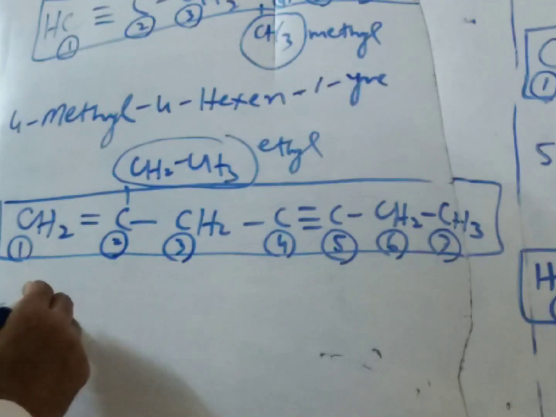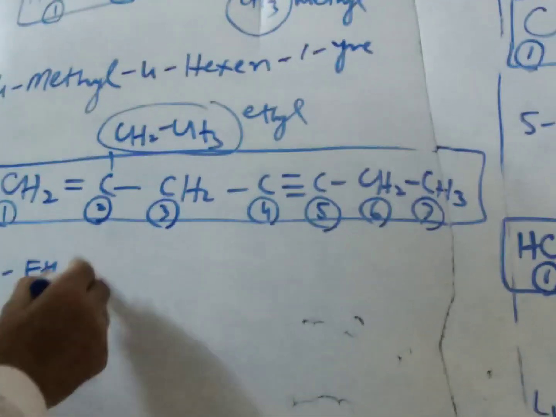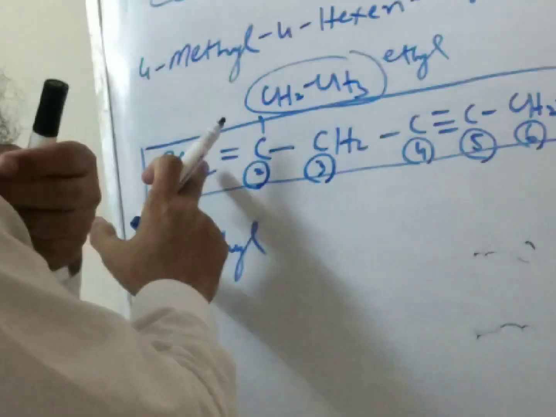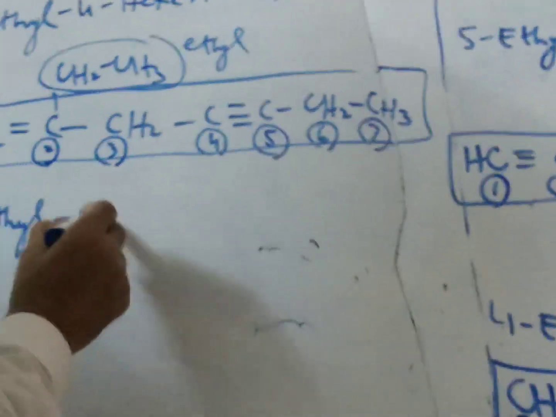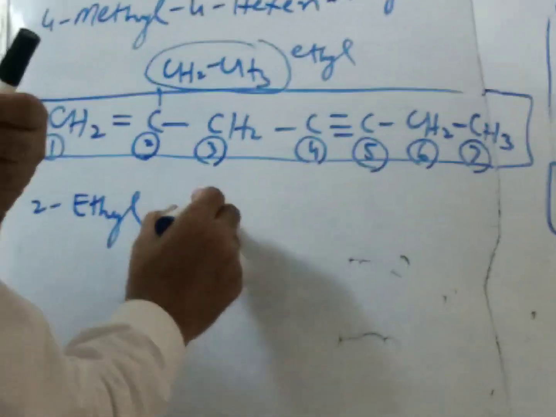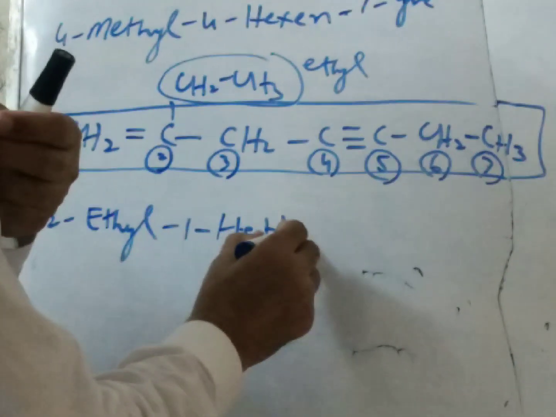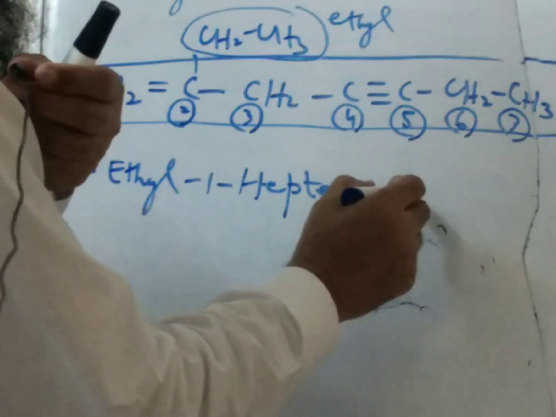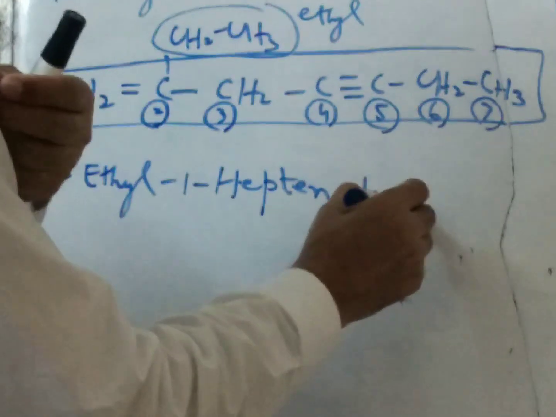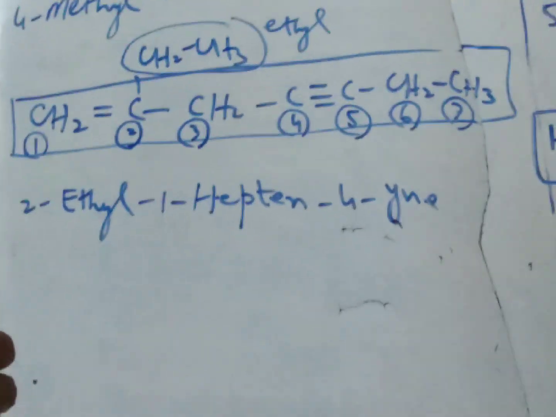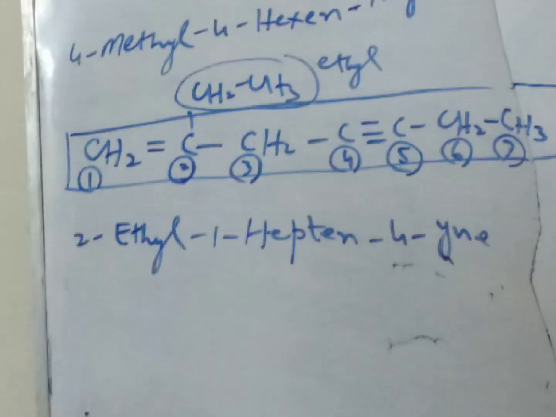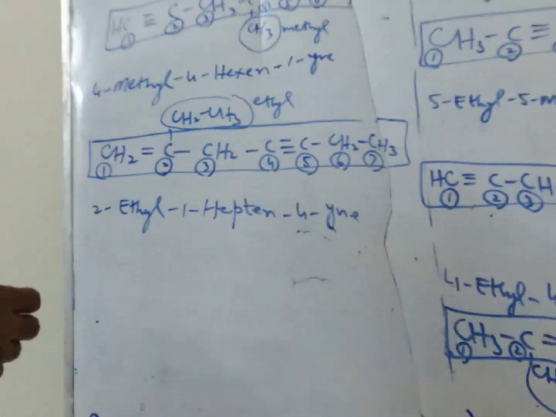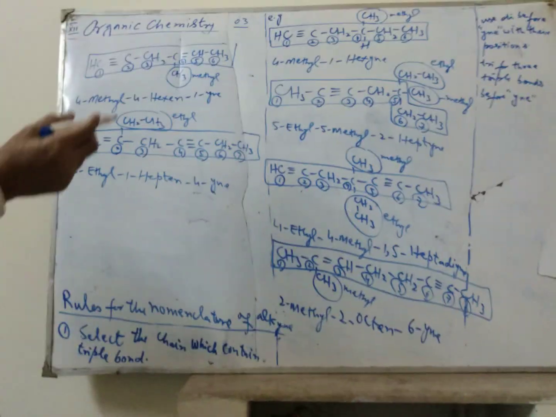So we can say 2-ethyl, the position of the double bond, that is first. 7 means hept. So heptene and the triple bond at the 4, so 4-yne.